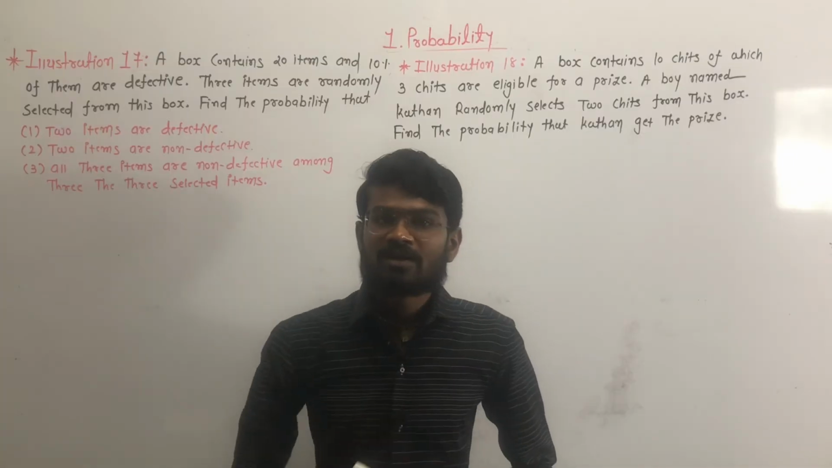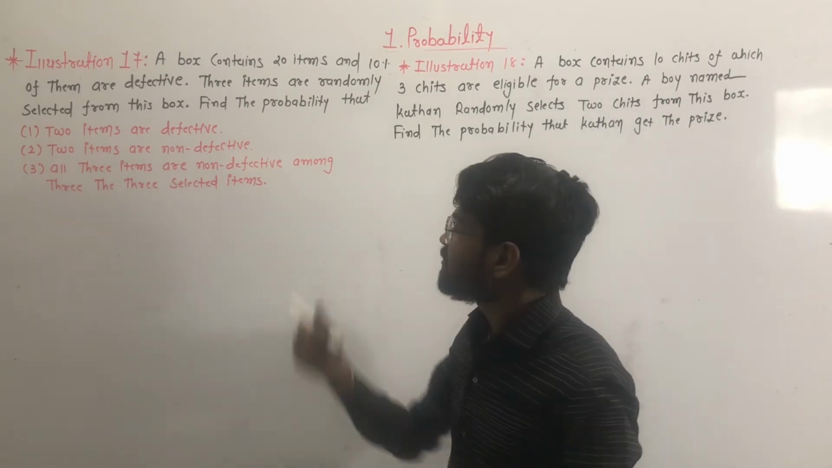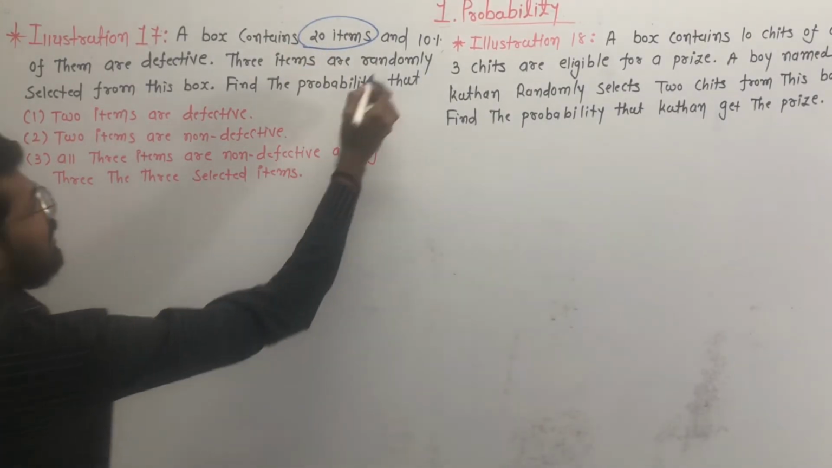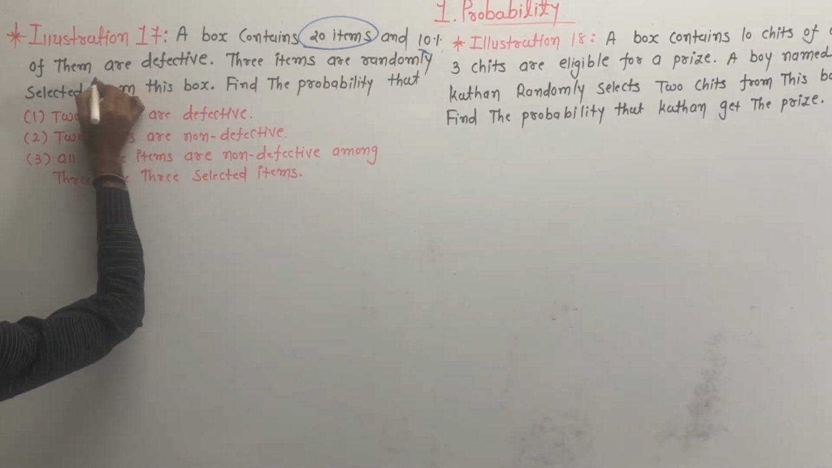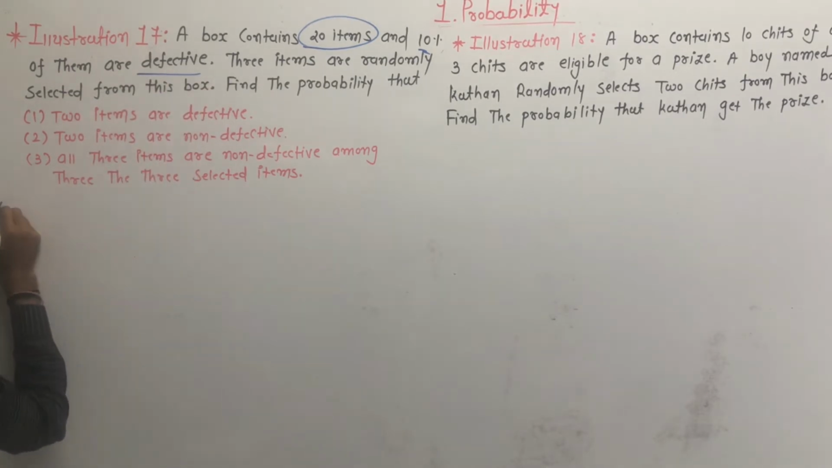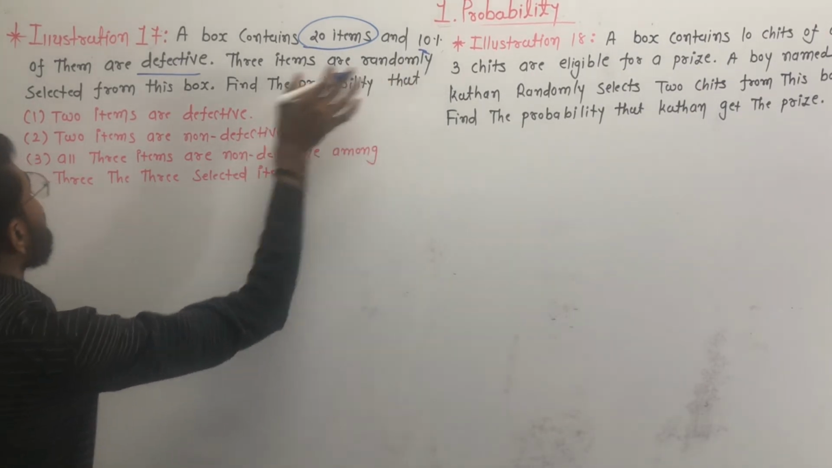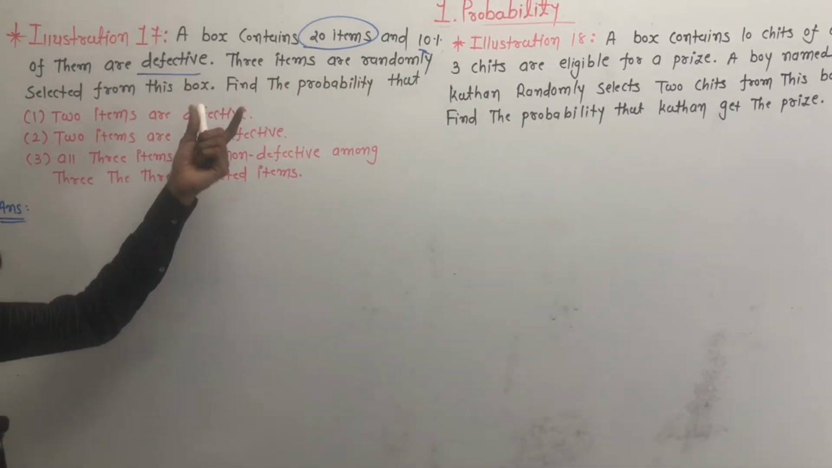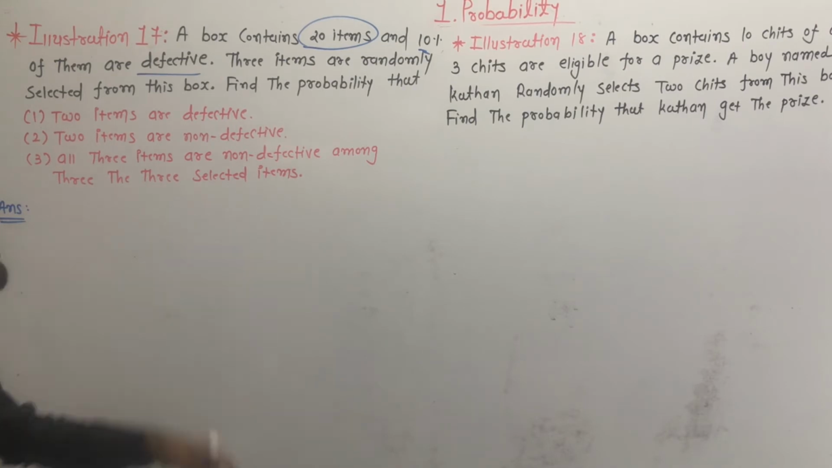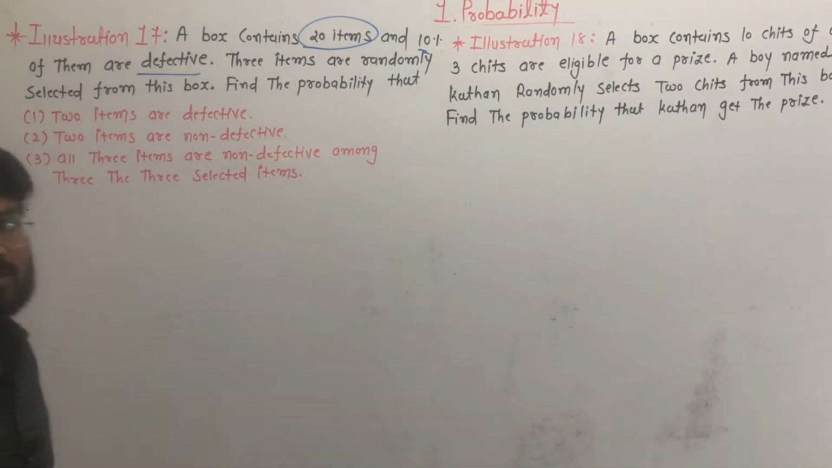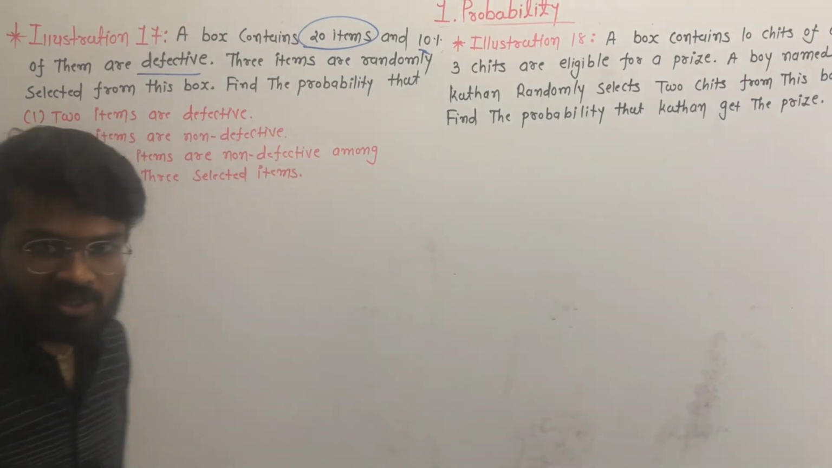Okay, done. Now we are going to solve illustration number 17. Illustration number 17 is that a box contains 20 items, and 10% of them are defective. Clear? Total item number is 20. Out of these, 10% of 20 items are defective. So first of all we find the number of defective items and the number of non-defective items.